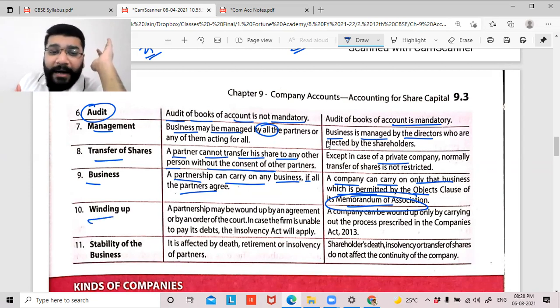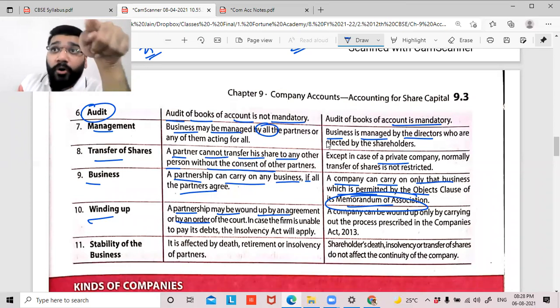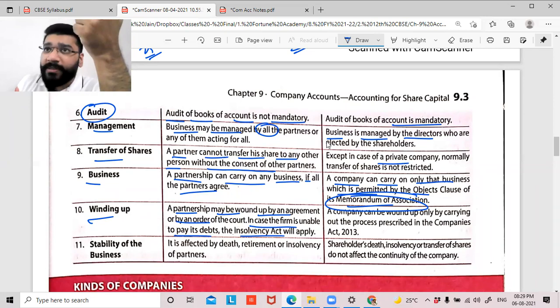Next is winding up. A partnership may be wound up by an agreement or by an order of court. All the three partners can decide, we want to close the firm. If the agreement says that on this date the firm has to be closed, close it. If the business is accomplished upon completing this venture, close means close. Or if the court order is to close, close. In case the firm is unable to pay debts, the Insolvency Act will apply. Therefore, you close the business.